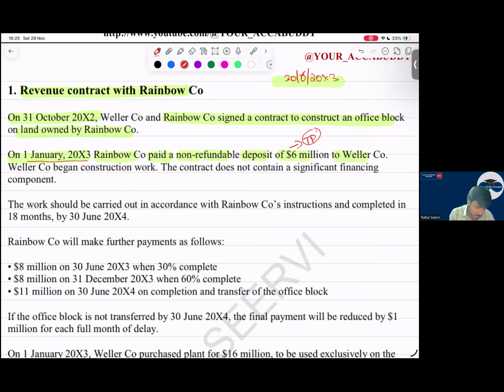W company began construction work on 1st July. If they have started the construction, we have to consider from that date only to record the revenue. And the construction can take 2 years, 3 years, as we know. Whenever we construct, it is most of the time a single performance obligation, and revenue is recognized over the period, not at a point in time, because as the entity is performing, it is creating an asset for our customer here.